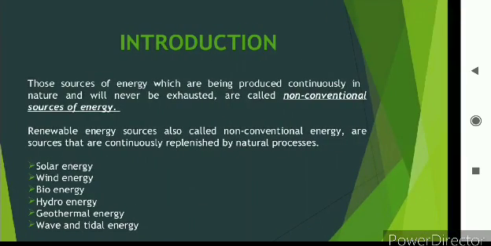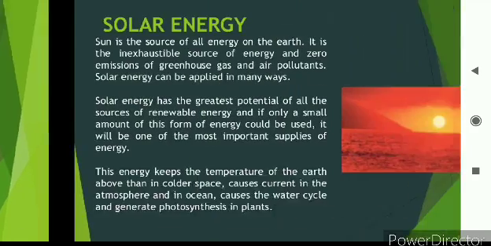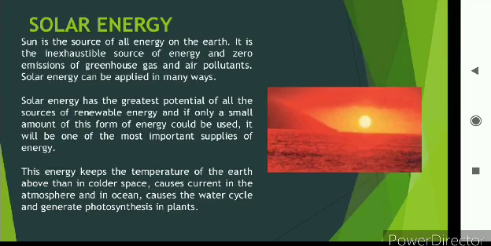Introduction. The sources of energy which are produced continuously in nature and will never be exhausted are non-conventional energy, as I discussed earlier. There are various types of renewable sources of energy like solar energy, wind energy, bioenergy, hydro energy, geothermal energy, and tidal energy. First, we are going to discuss solar energy. As we know, the sun is the ultimate source of energy.